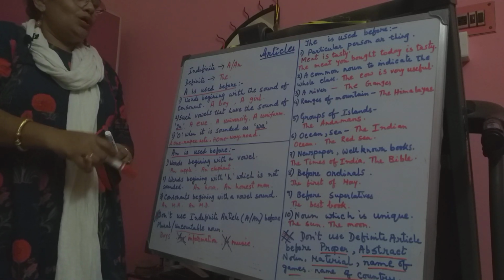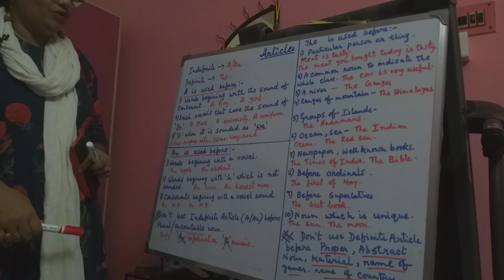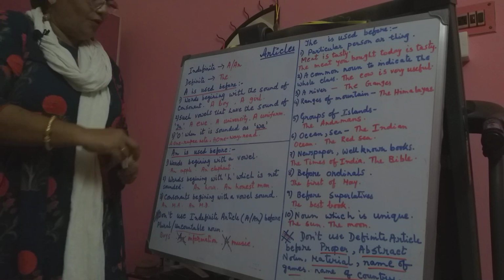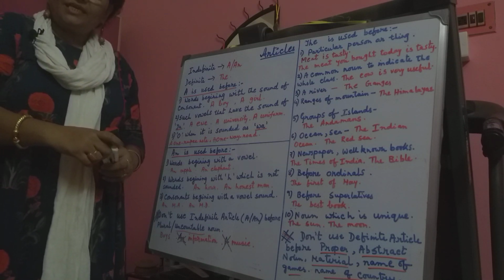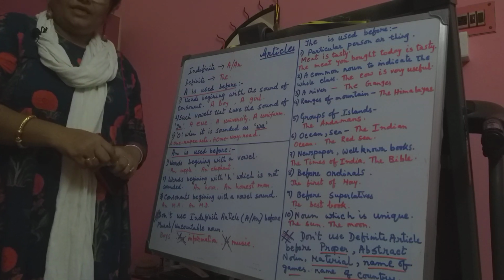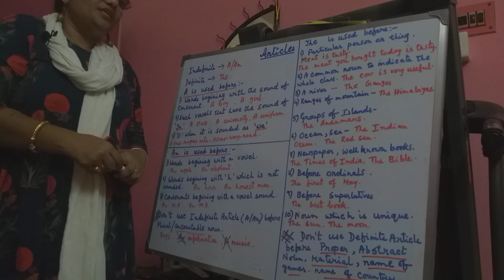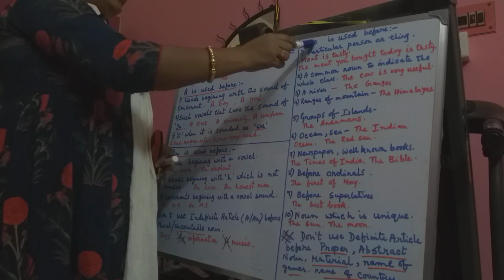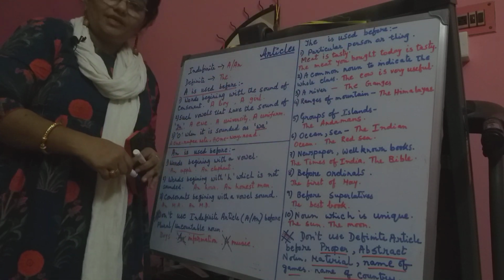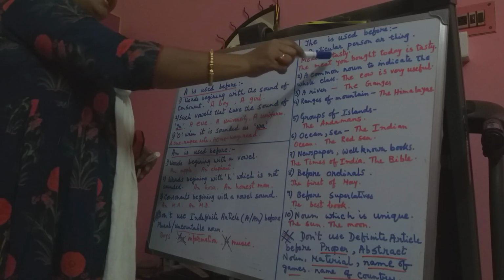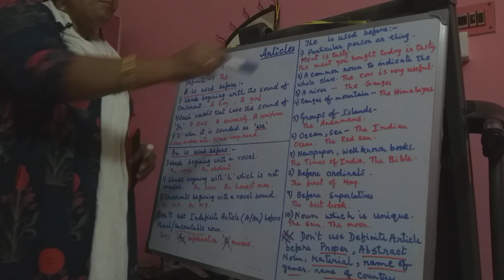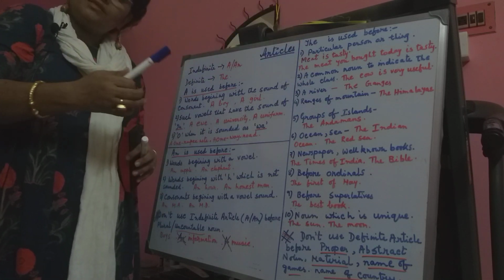Now we will go to the definite article. From the name only we can understand that when we talk about a particular thing, then only we will use the definite article. The is used before a particular person or thing. For example, meat is tasty. Here this is a very general statement. Meat means general.